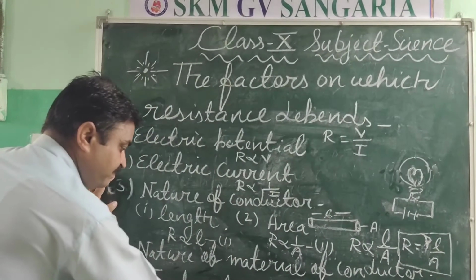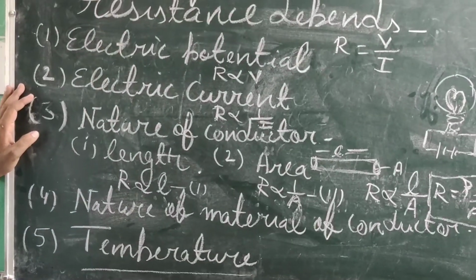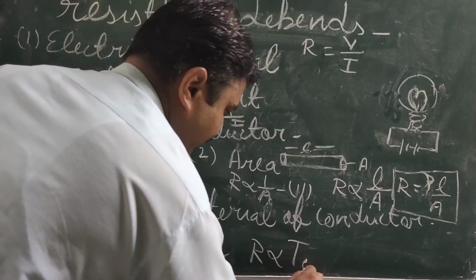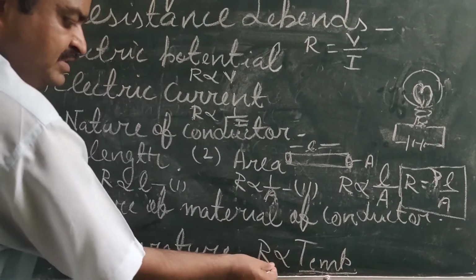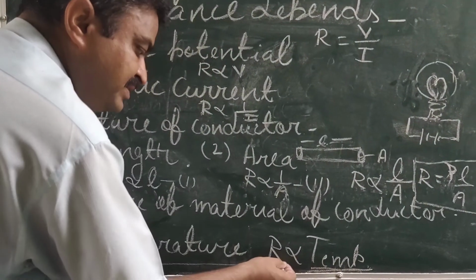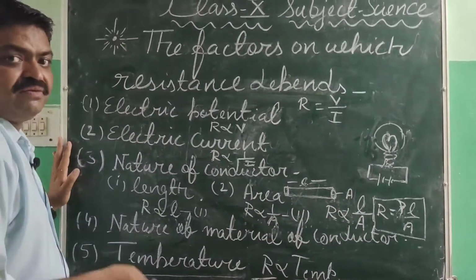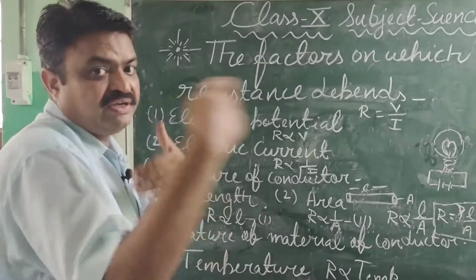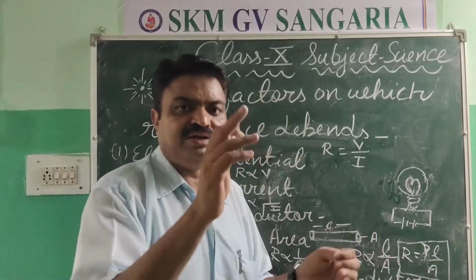Now the next important factor on which the resistance depends is temperature. What does it mean? It means the resistance is directly proportional to the temperature. Means if we increase the temperature, then the resistance will also be increased. If we decrease the temperature, then the resistance will be decreased. So it is directly proportional. Resistance is directly proportional to the temperature. So it is about the resistance and the factors on which it depends.